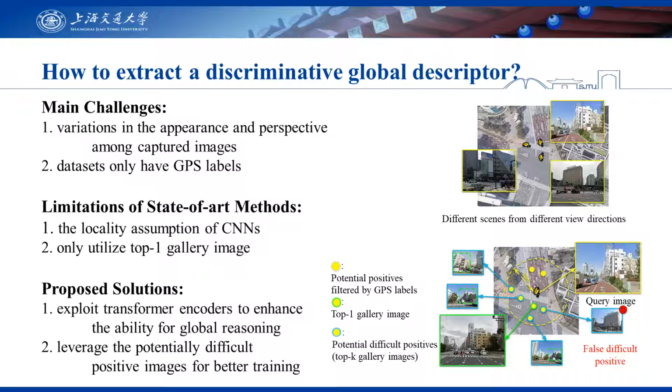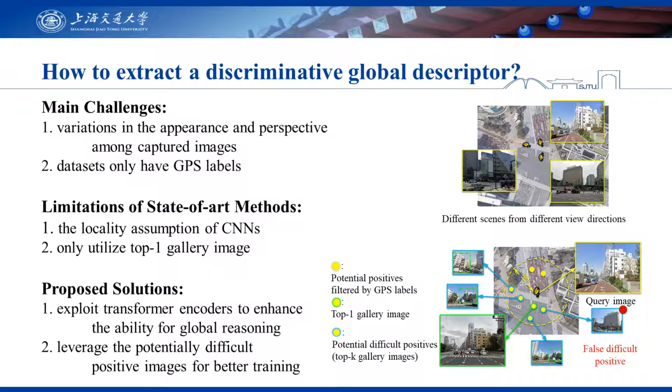The main difficulty is that the dataset only has GPS labels, and the images around the same GPS label may have completely different scenes from different view directions. The current work only uses CNNs to extract features. However, the locality assumption of CNNs hinders performance in complex scenes.